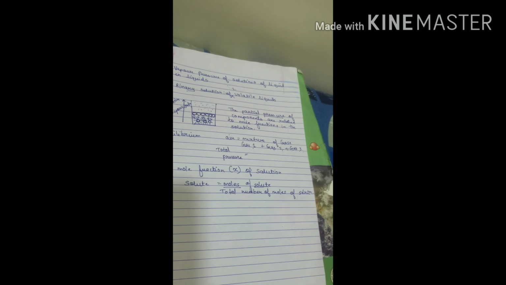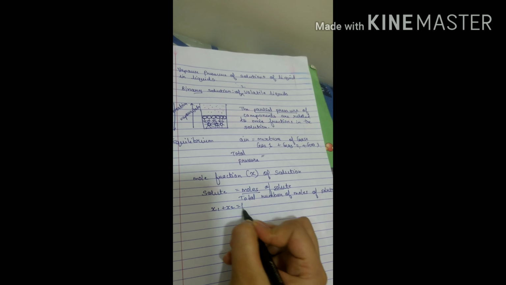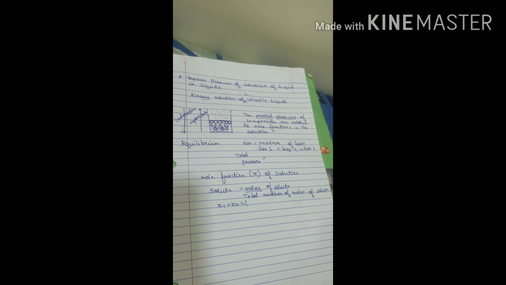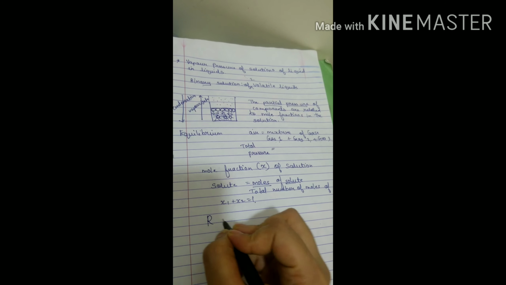Okay, so this is going to be the formula. If you remember, it was x1 plus x2 is equal to 1. So basically mole fraction is denoted by the letter X. Now this is what they have explained in terms of a law which is called Raoult's law.